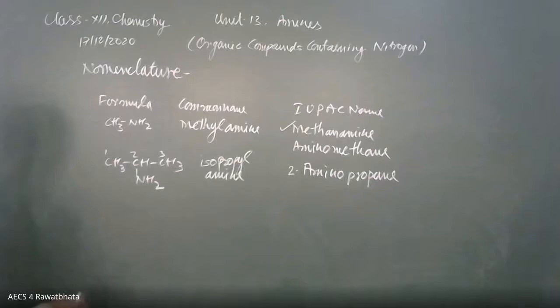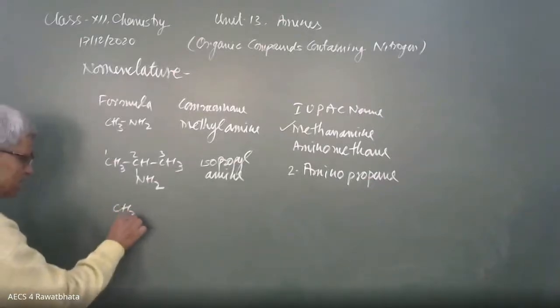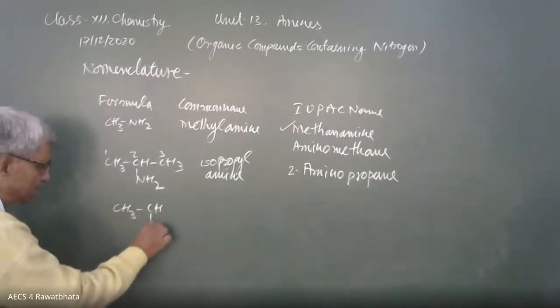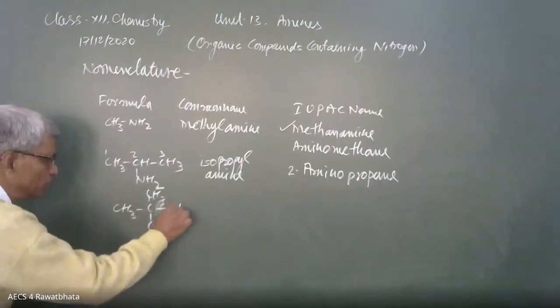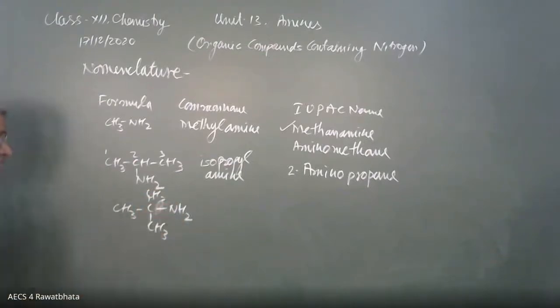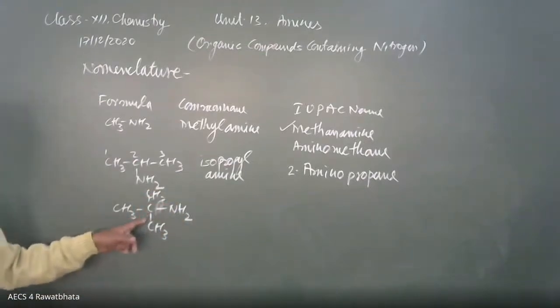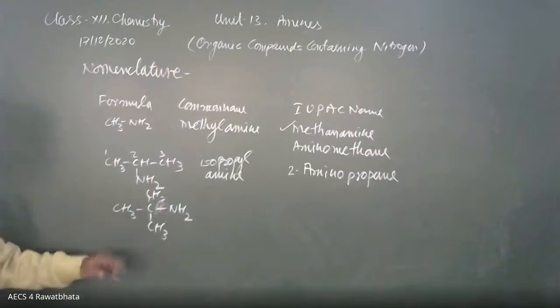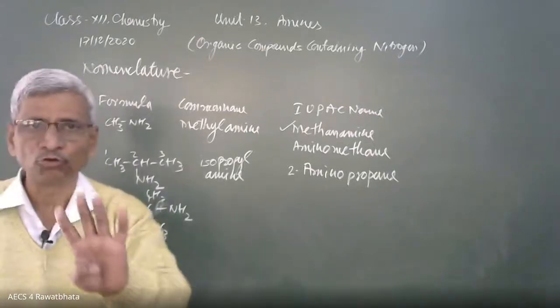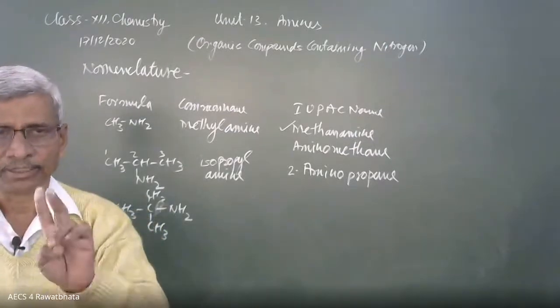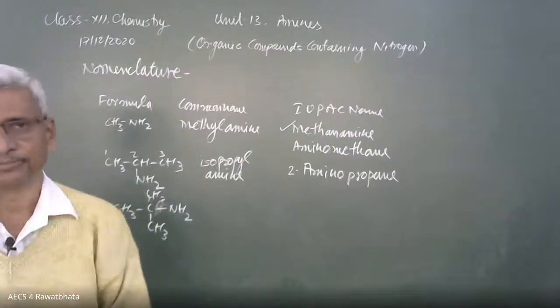Another one: CH3, CH, CH3, here CH3, here is NH2. This is again 1 degree because nitrogen is connected with one carbon. What is the common name? This is a 4 carbon alkyl, that is butyl, which has 4 types: normal, iso, secondary, tertiary.